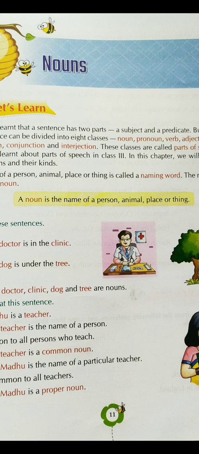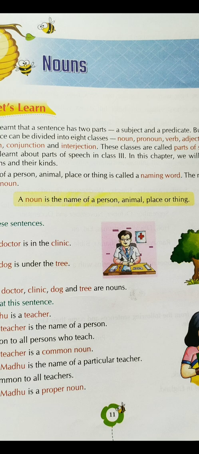And similarly, the name of the town where you are living or where you are going to live is going to be what? An example of a noun. Similarly, over here you can see thing. So the name of a thing is also going to be an example of a noun. So what is a noun? A noun is the name of a person, animal, place, or thing.